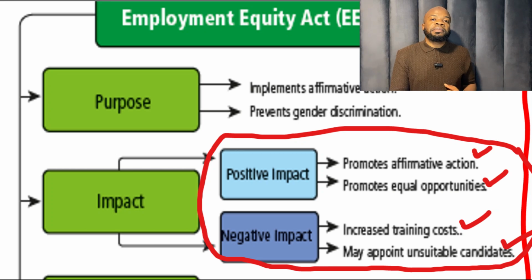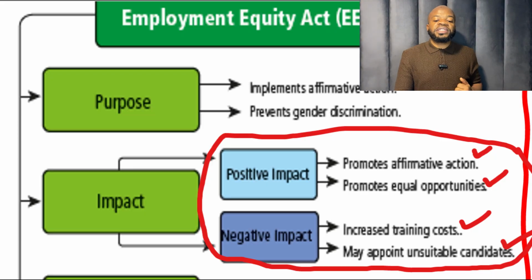What is the negative impact? It increases training costs for the business, because now the business cannot simply hire the best people that are already trained or that have the necessary know-how. Now they are forced to also include people that may not have the training that is needed, and then the cost of training those people falls to the business.